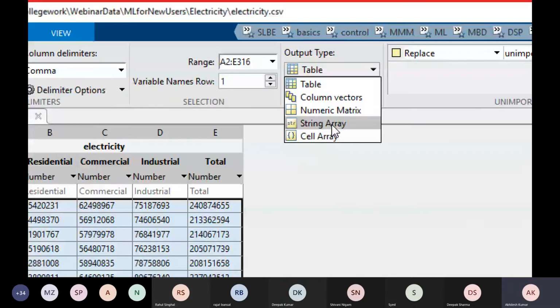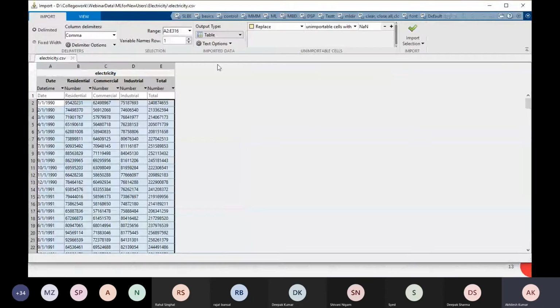String array: anything which you write in single or double inverted commas will be called a string. So if you have any text data, you are required to write it in single or double quotes. Fine. Cell array: we already discussed that anything which you write in curly brackets will be a cell for you. Okay. So in our case, we are going to choose table.